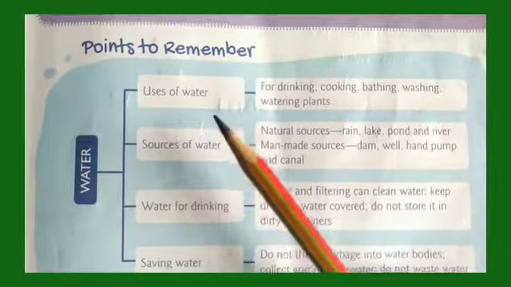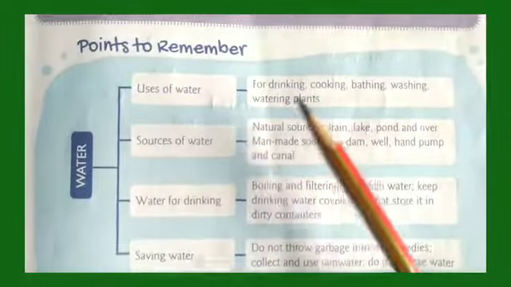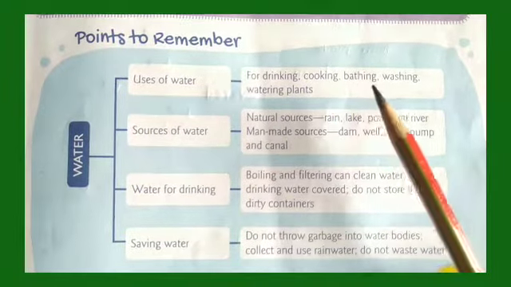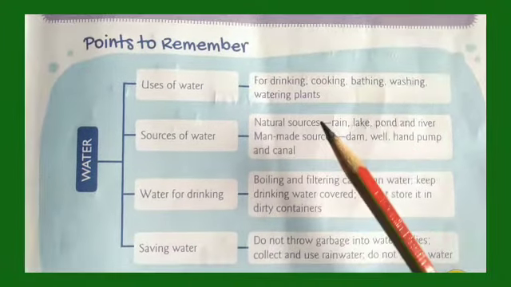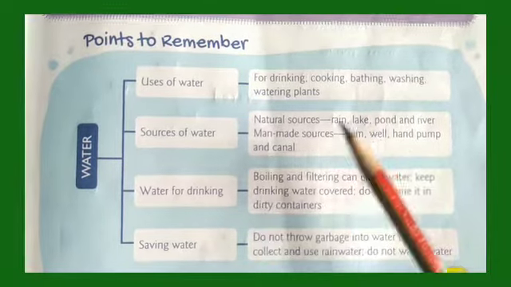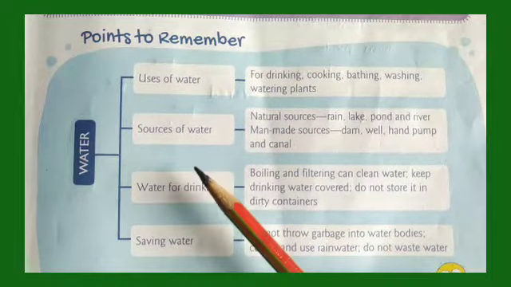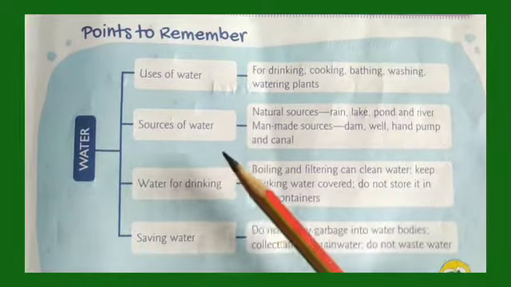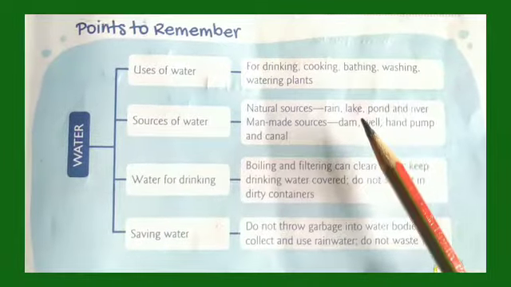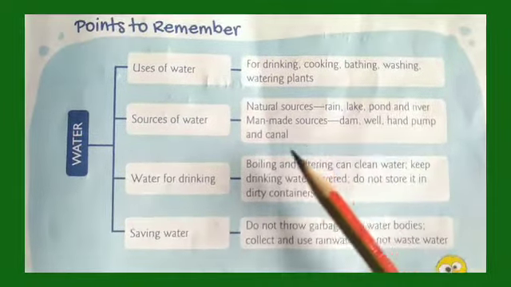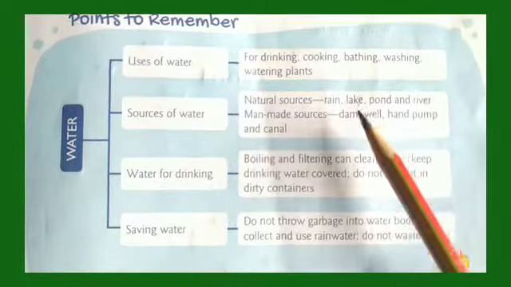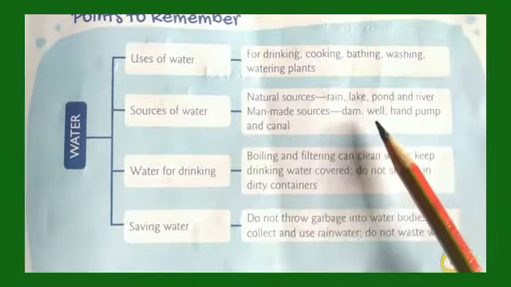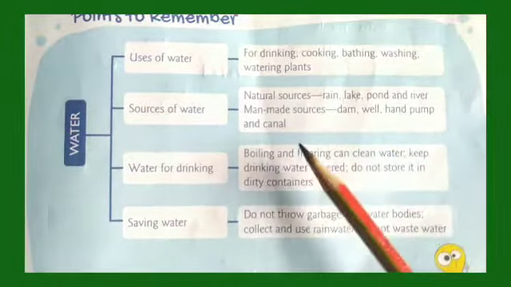We have learnt uses of water for drinking, cooking, bathing, washing, watering plants and many more. Sources of water, that means from where do we get water? We get water from rain, lake, pond and river. These are natural sources. And man-made sources: dam, well, hand pump and canal.